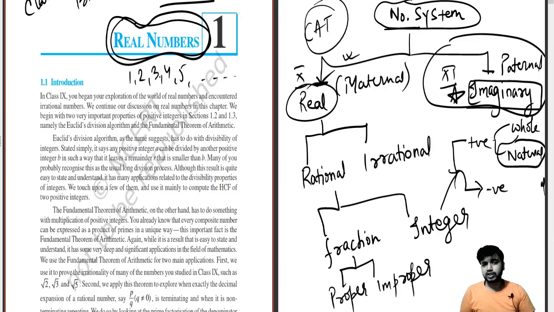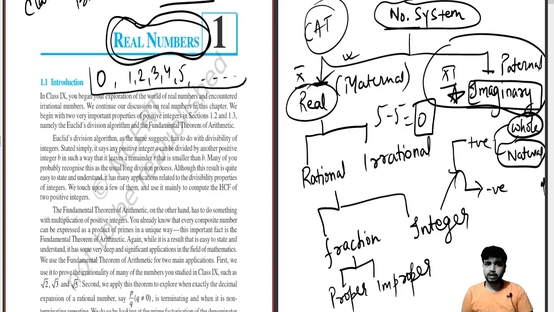Then came a concept: if I have 5 marbles, and some person comes and snatches all 5 marbles from me, how much am I left with? 5 minus 5, that is 0. Here came the Indian mathematician Aryabhatta, who developed the concept of 0. So there came the concept of whole numbers. What do we mean by whole numbers? We add 0 into the picture of natural numbers. This is how mathematics evolved over time.